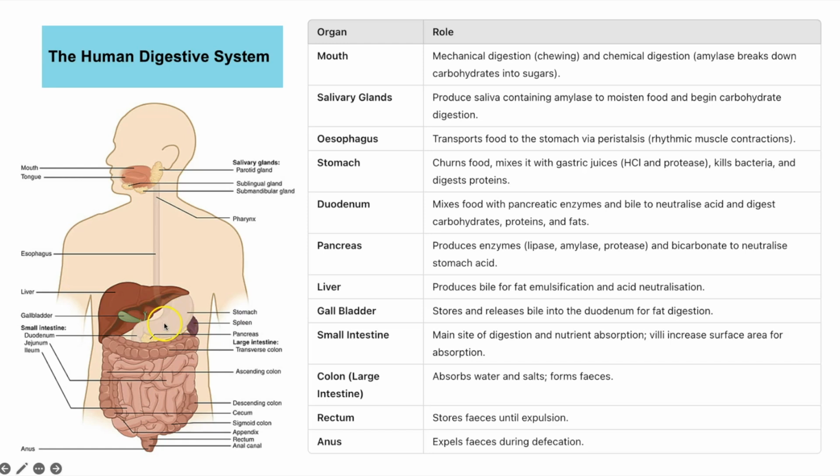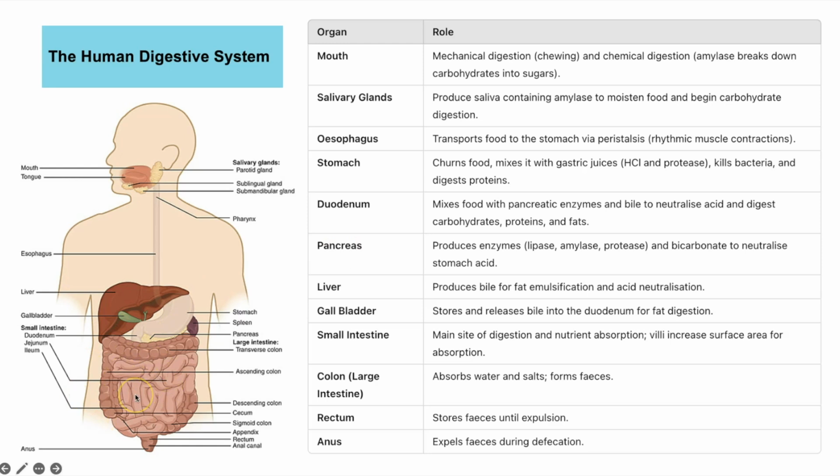So when the contents of your stomach then moves into the duodenum, it neutralizes that contents so that you don't get damage to the small intestines. Because your stomach can withstand the hydrochloric acid because it's got a special layer, but the small intestines doesn't have that, so it would be damaged if we didn't neutralize that stomach acid as it travels in with the bile.